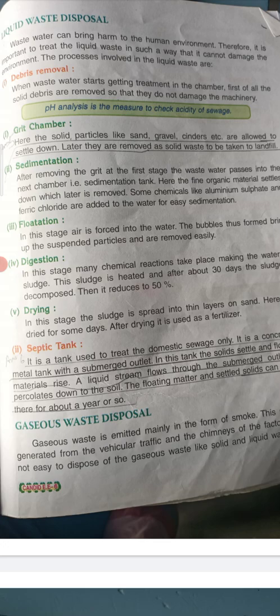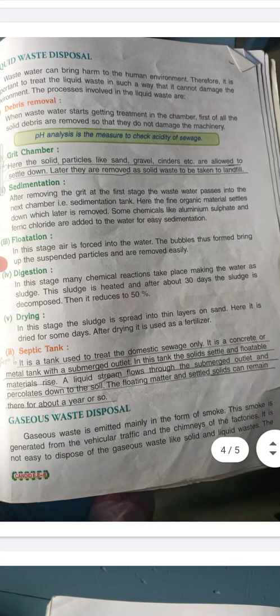Then comes the septic tank. It is a tank used to treat domestic sewage only. It is a concrete or metal tank with a submerged outlet. You must have seen it outside the house. In this tank, the solids settle and floatable materials rise. A liquid stream flows through the submerged outlet and percolates down to the soil. The floating material and settled solid can remain there for about a year or so.